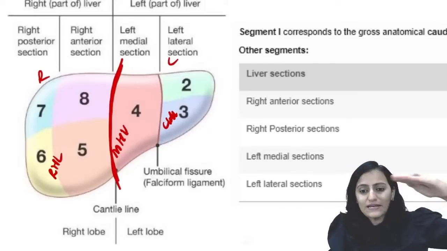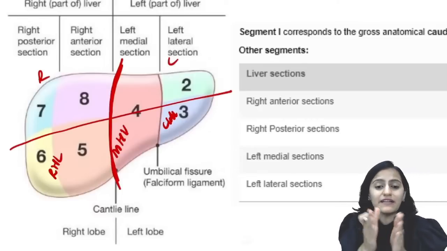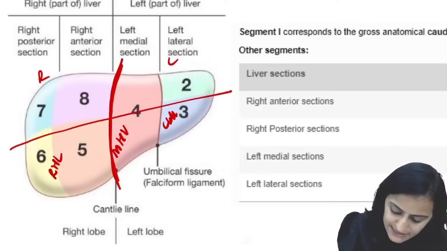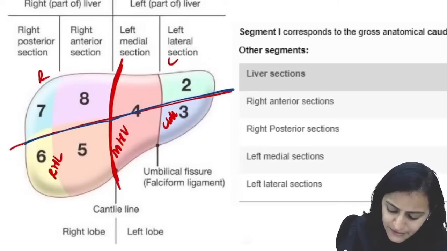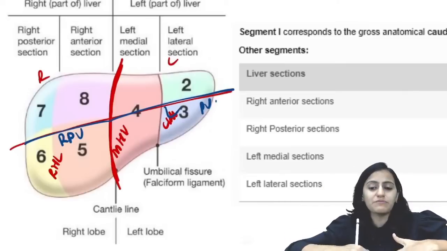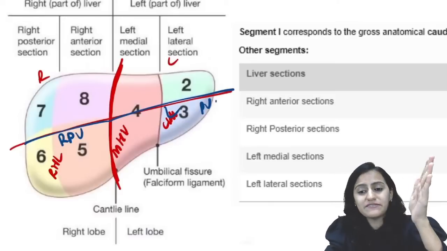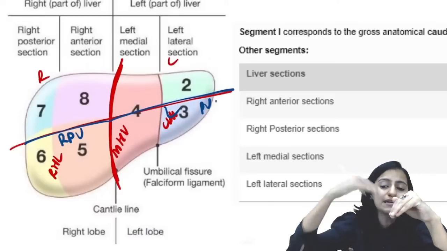Now, starting with the upper half and the lower half. What divides the liver into the upper half and the lower half is basically the branching of the portal vein, the right branch and the left branch of the portal vein. So above the portal vein branching and below the portal vein branching. Now we have understood what divides the liver into four parts and what divides it into upper and lower half.